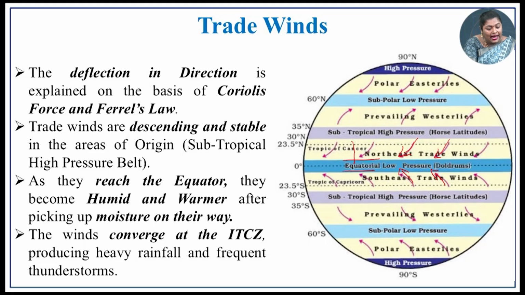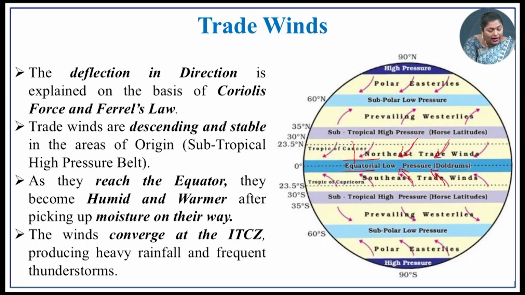It is descending and stable in the areas of origin. Where is this wind originated? It is originated from the subtropical high pressure belt region. So, in the atmospheric pressure belts, we have discussed the subtropical high pressure belt. From that high pressure belt, these winds are blowing towards the equatorial low pressure belt from both hemispheres. As they reach the equator, they become humid and warmer after they pick up moisture on their way.